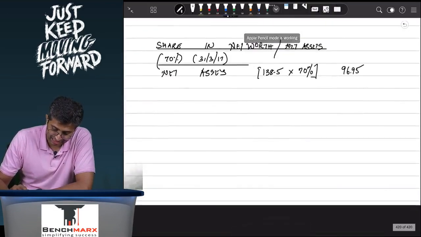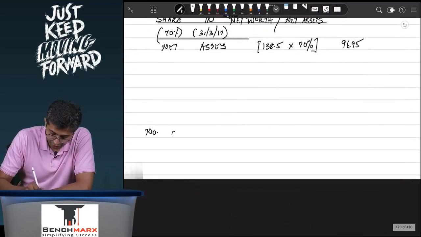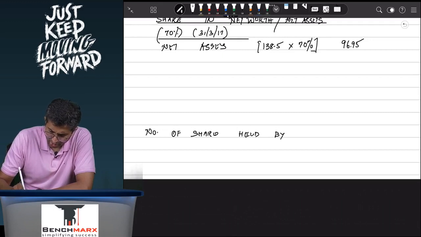So how many shares? The number of shares held by EXE will be, you have rupees 70 lakhs, and on this you divide by rupees 20.